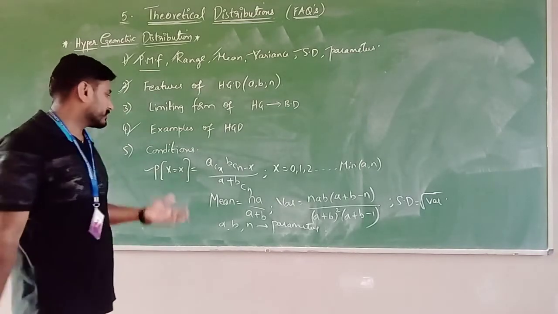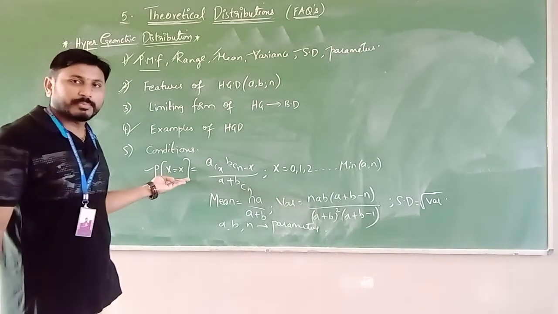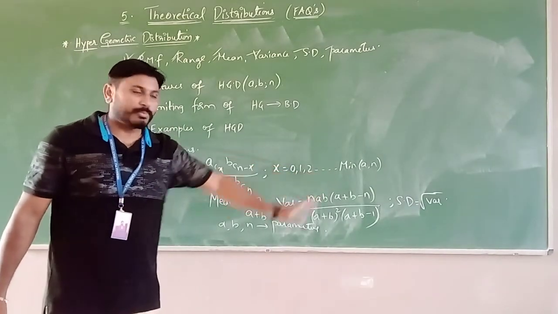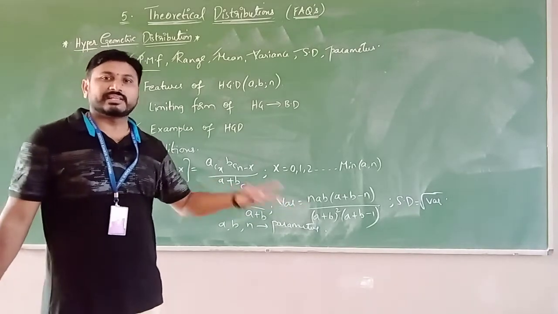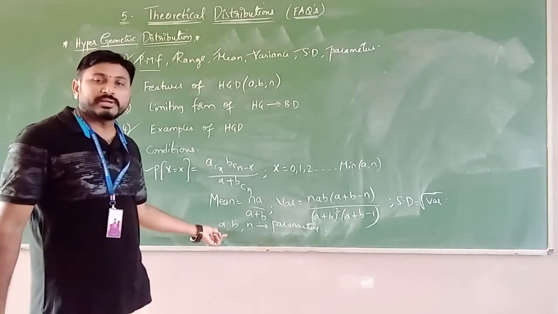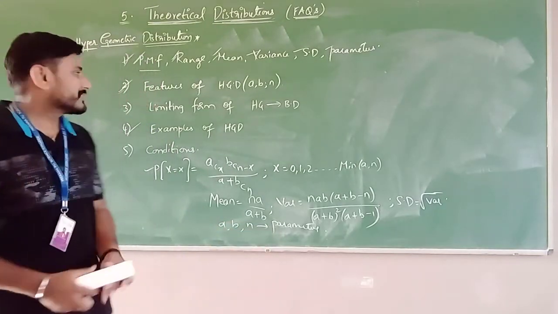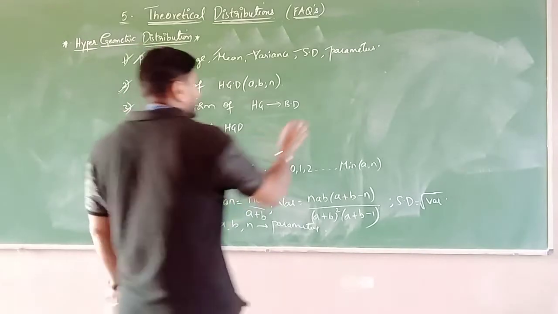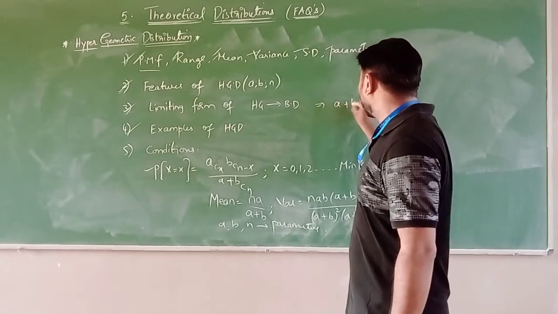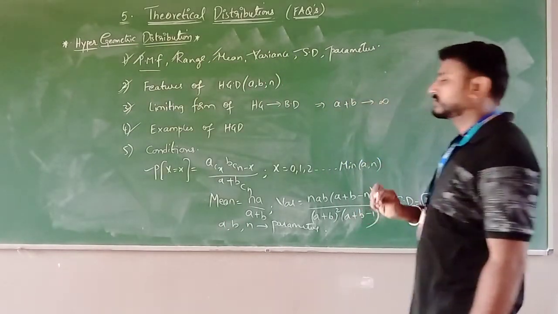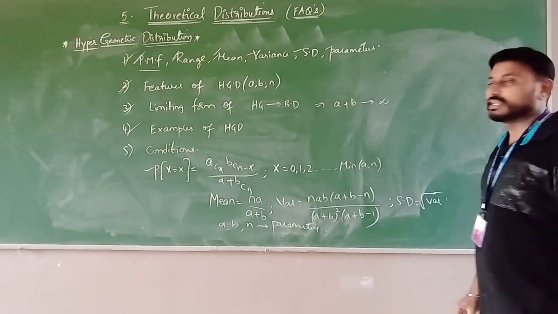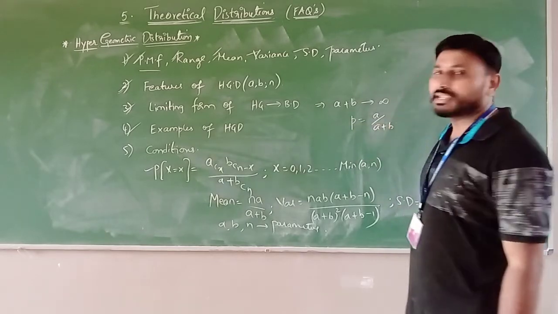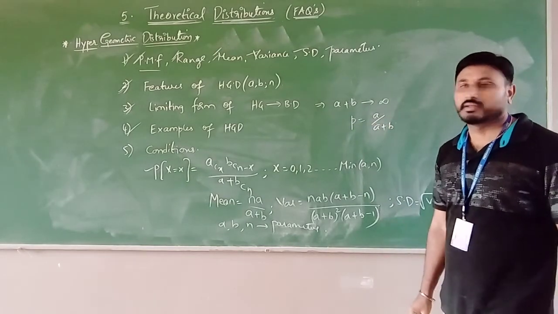Next, features of the hypergeometric distribution. Features are nothing but properties. Writing the PMF is one property. Writing the range, 0 to the minimum of A comma n. Writing mean, variance and SD is property number 3, and then parameters is property number 4. Next, the limiting form of hypergeometric to binomial distribution. Listen carefully. If A plus B is large, then p equals A by (A plus B), right?